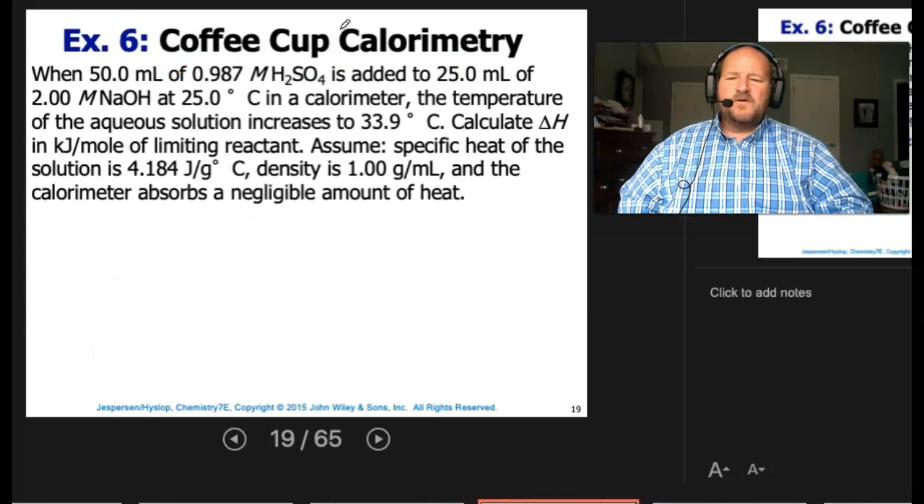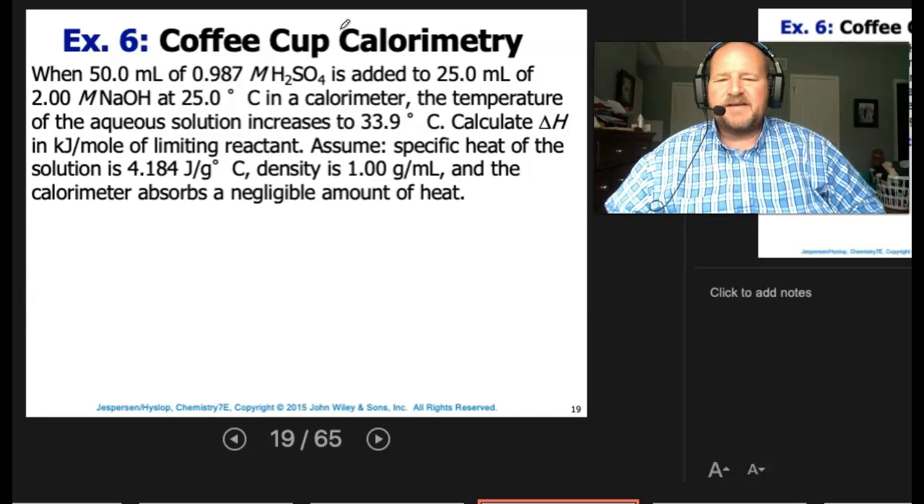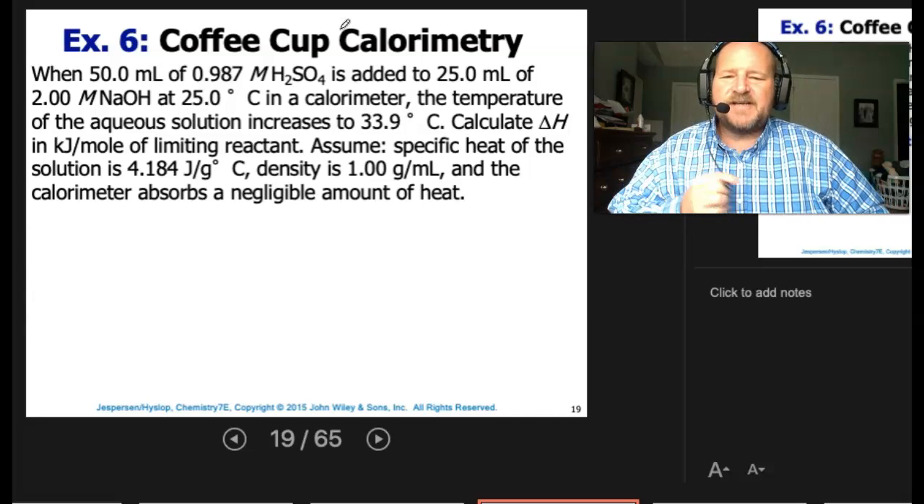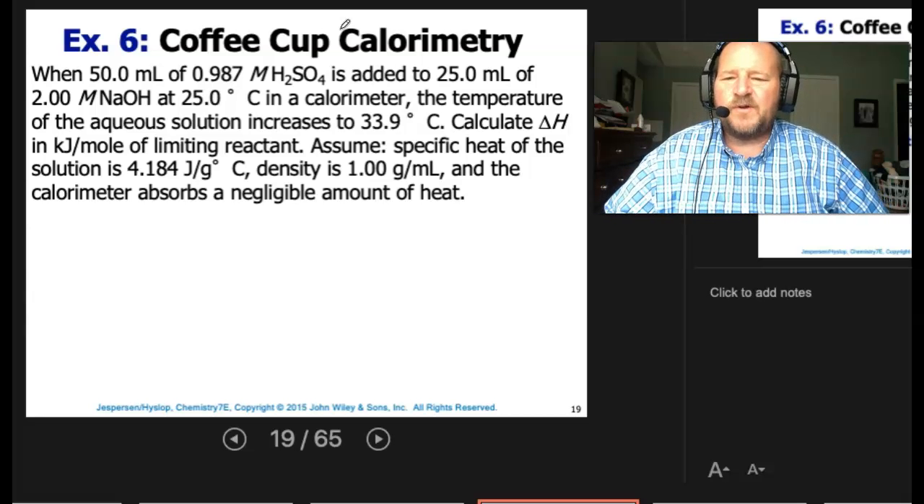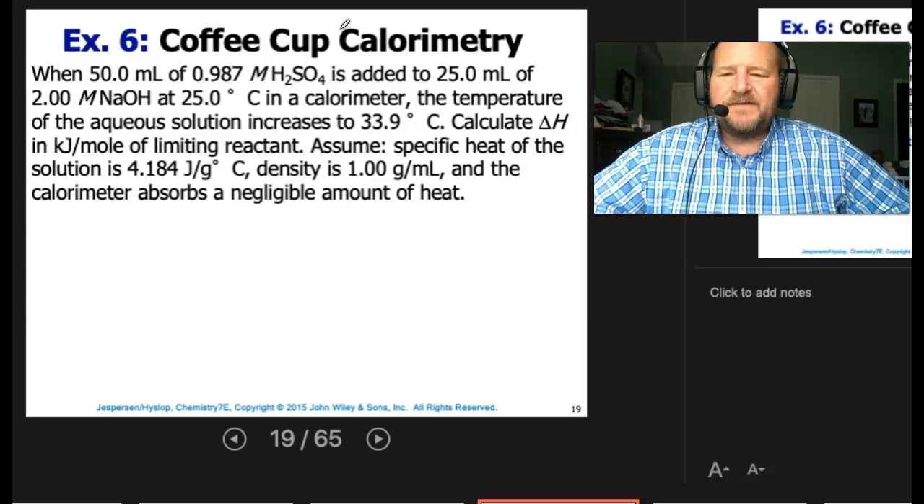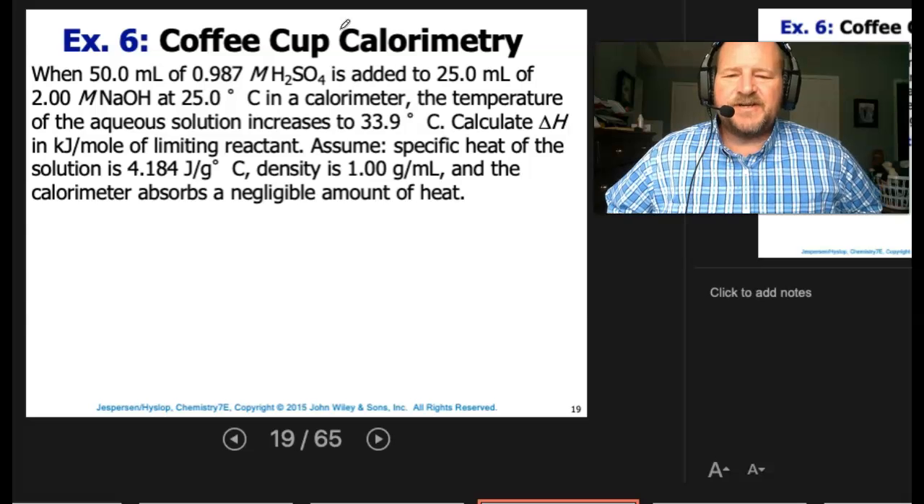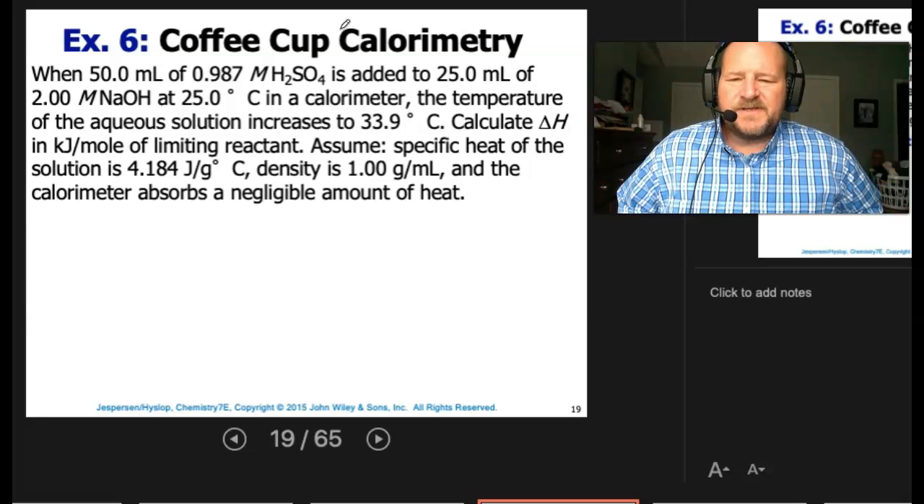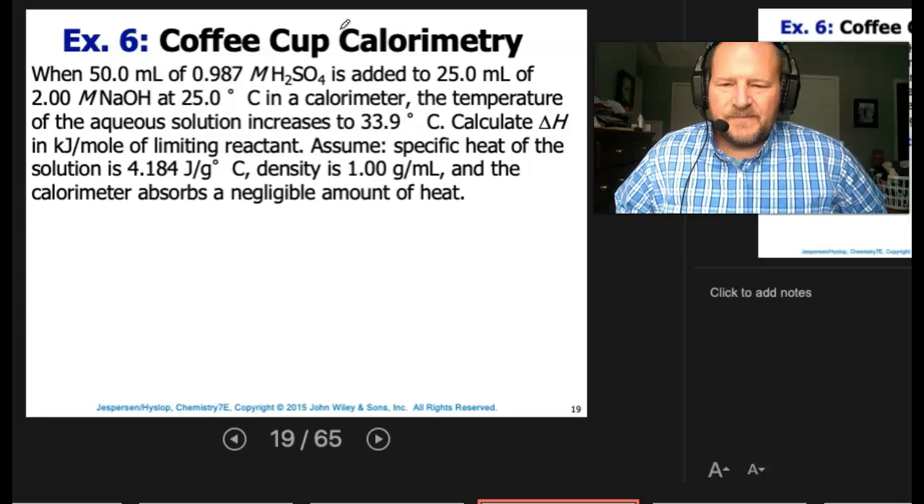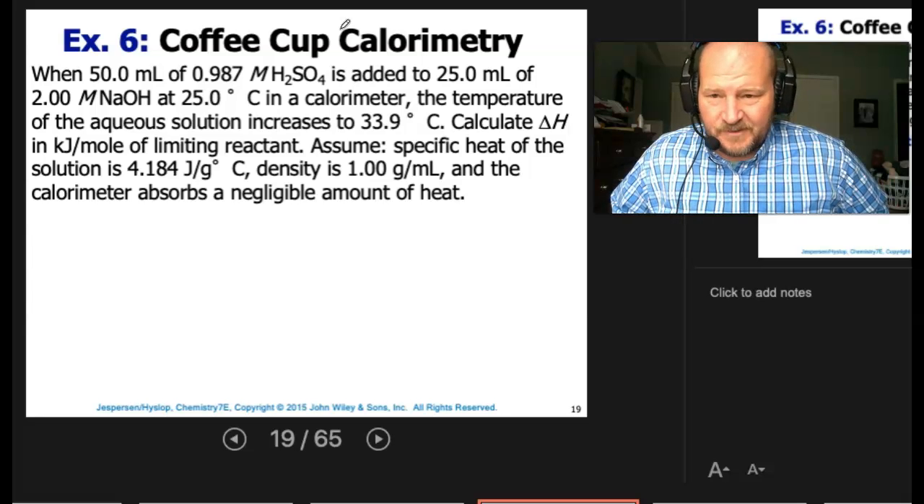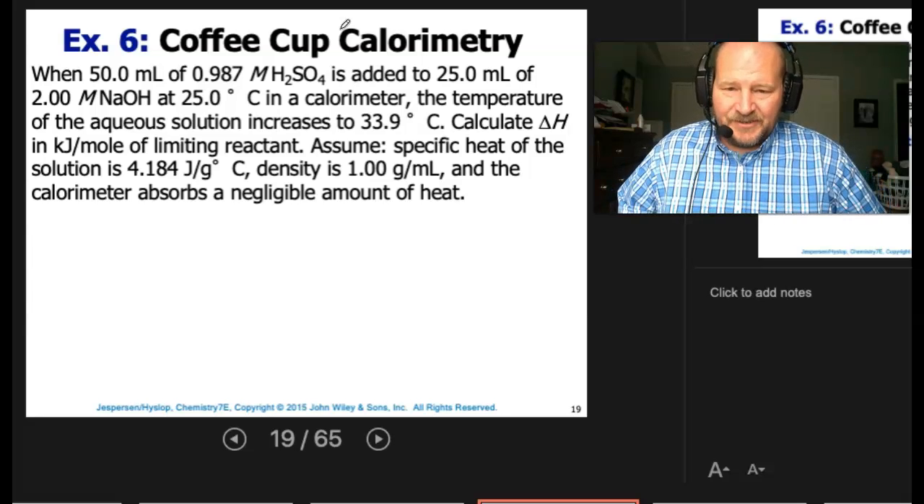Second example, when 50 milliliters of 0.987 molar H2SO4 is added to 25 milliliters of 2 molar NaOH at 25 degrees C in a calorimeter, the temperature of the aqueous solution increases to 33.9. Calculate delta H in kilojoules per mole of the limiting reactant. Assume specific heat of the solution is that of water. The density is also that of water, and the calorimeter absorbs a negligible amount of heat.